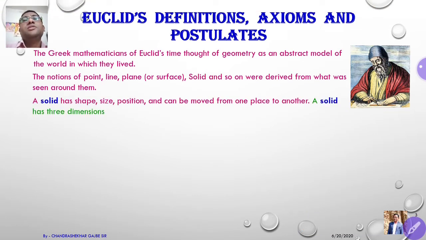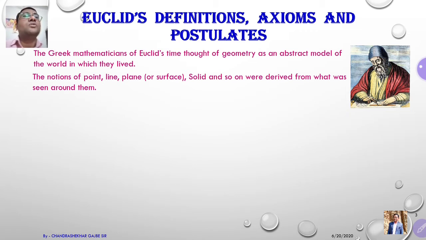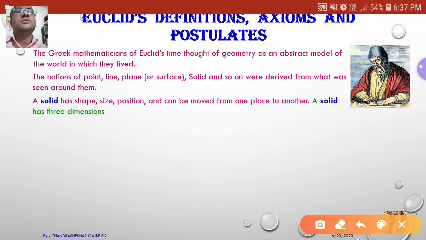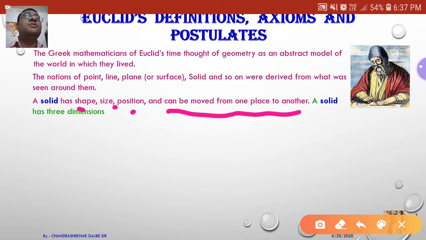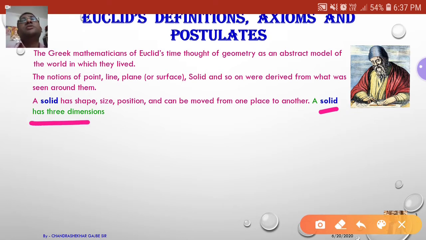After that, first we are taking a definition about a solid. A solid has shape, size, position, and can be moved from one place to another. That is called a solid. Again, a solid has three dimensions only: length, breadth, and height. If there is a length, breadth, and height, then that object is called a solid.